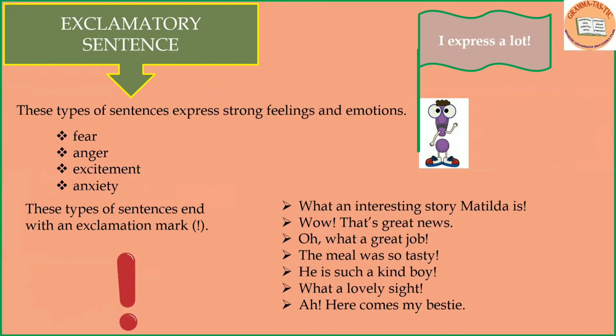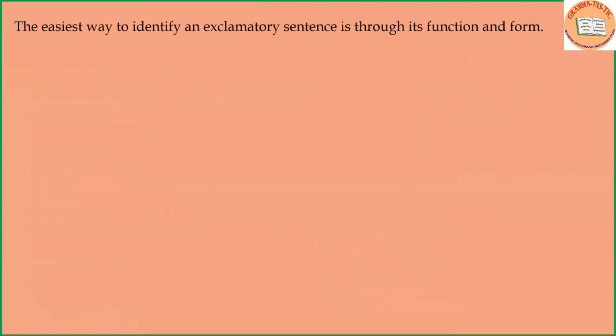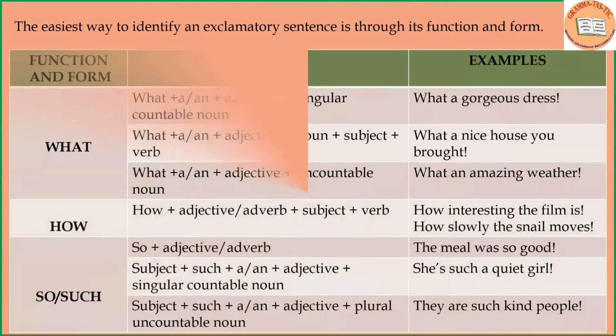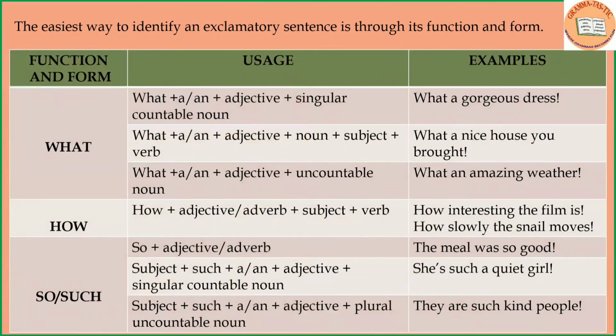You might have noticed, learners, that when I was reading the sentences, I was also taking care of my voice modulation. It was showing my expressions. The easiest way to identify an exclamatory sentence is through its function and form. Look at this chart here. How to identify an exclamatory sentence: the function and form, the usage, and the example.